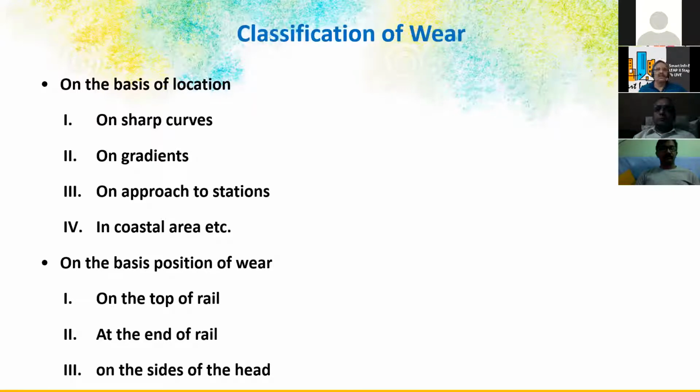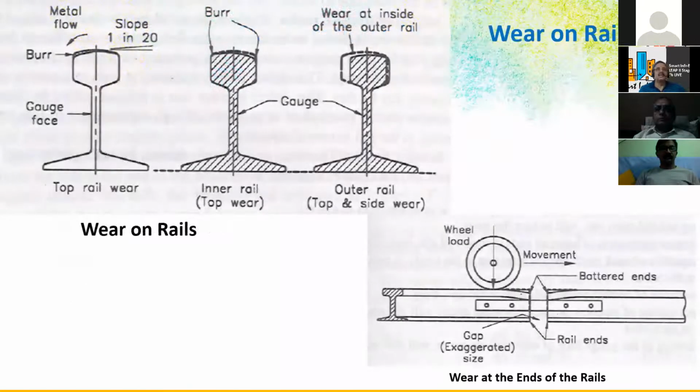And on sharp curves, we have the wear classification. On gradients, up or down, and then we have on approach to stations because of the braking, and in coastal areas because of the corrosion. And then on the top of the rail, and on the sides of the rail, and the end of the rail. So these are the various wear on rails you can see. So this is the burr, it is called the burr, and this is the gauge face, and you have this burr and wear at inside of the outer rail.